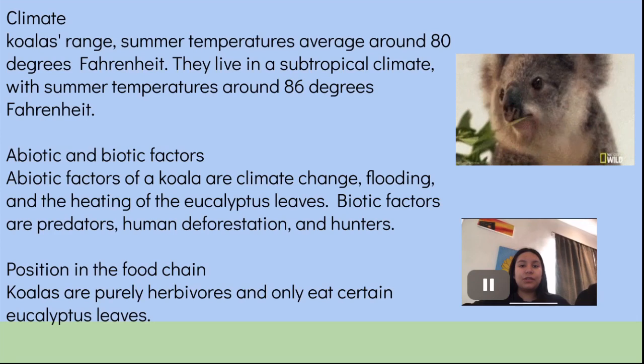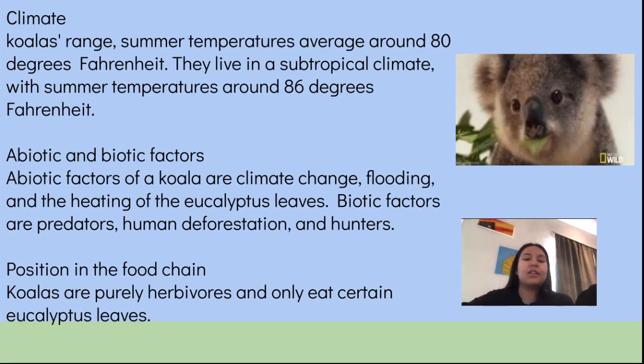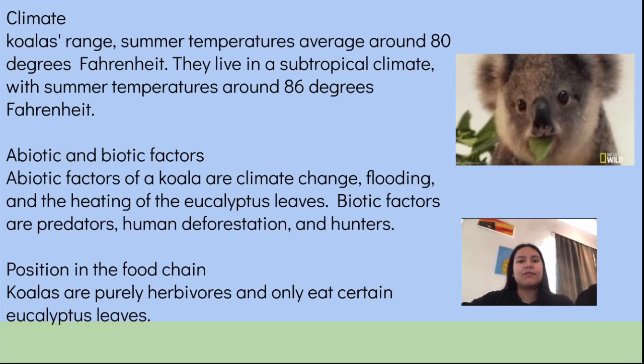Koalas range summer temperatures average around 80 degrees Fahrenheit. They live in a subtropical climate with summer temperatures around 86 degrees Fahrenheit.